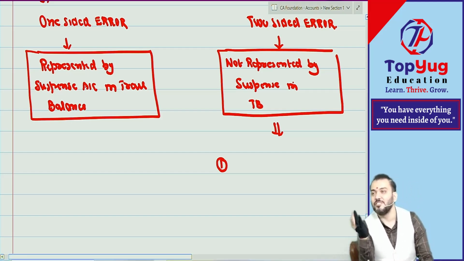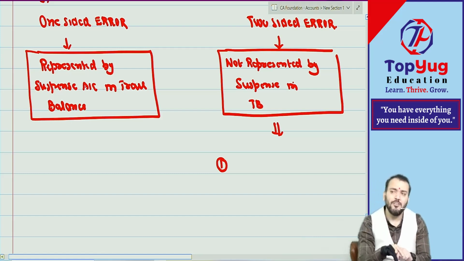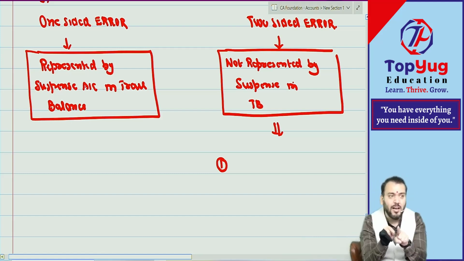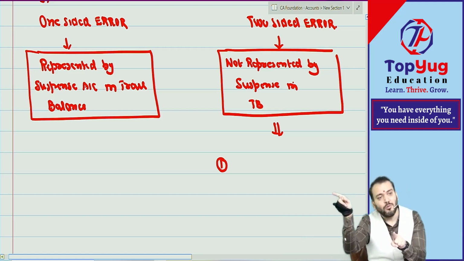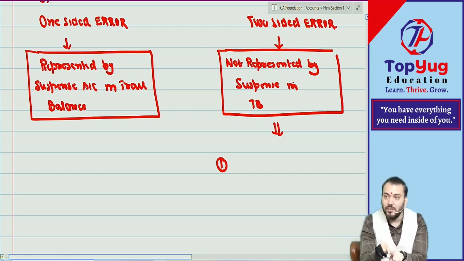Casting mistake will be one-sided, correct? Balancing mistake will be one-sided. Carry forwarding mistake will be one-sided. Why will casting mistake be one-sided? Because it will affect only one account. The other account you are totaling correctly; in this one you are doing wrong totaling. The account represents only one aspect, either debit or credit.